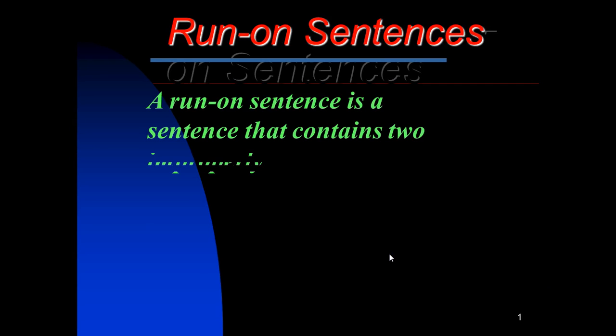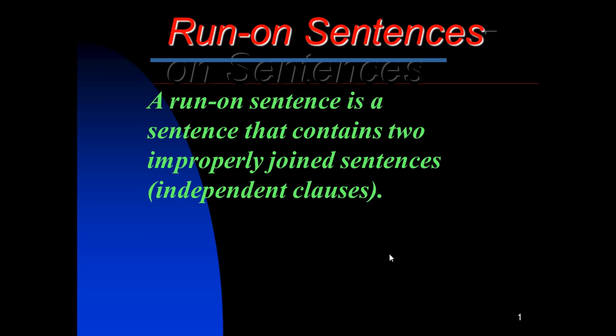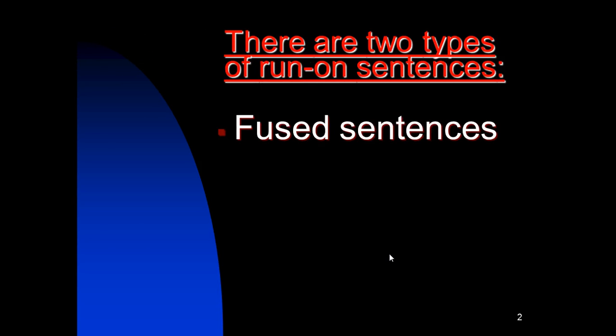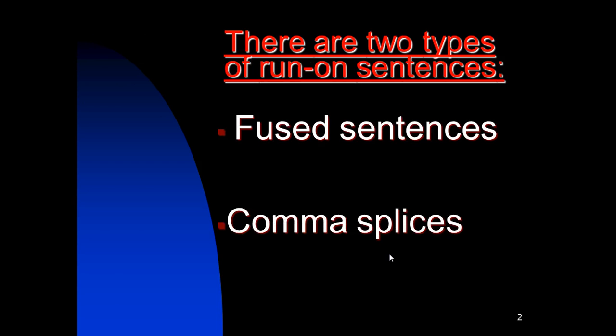Run-on sentences. A run-on sentence is a sentence that contains two improperly joined sentences or independent clauses. Improperly. I mean, there's a way you can join them properly, but this is improper. There are two types of run-on sentences: fused sentences and comma splices. Sorry, if you need some more time, make sure you pause the video and then you can keep going.